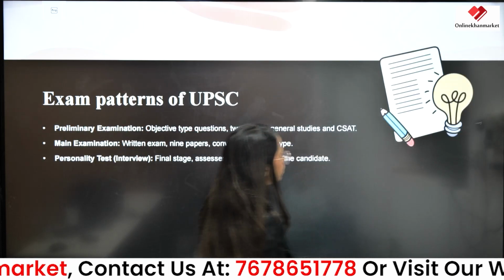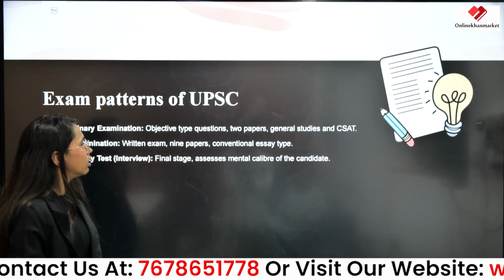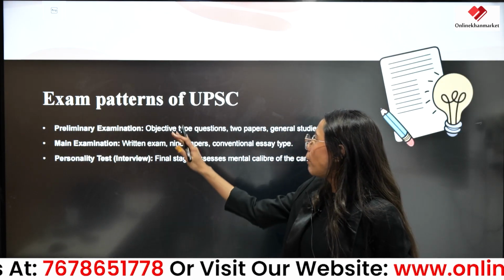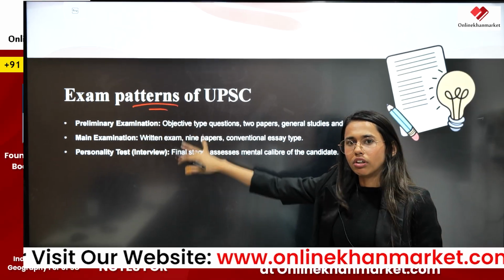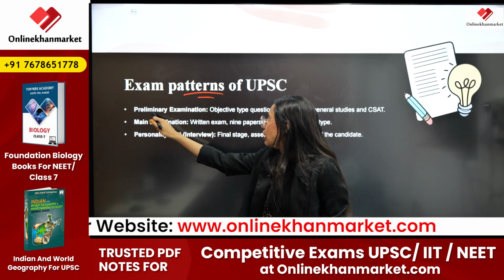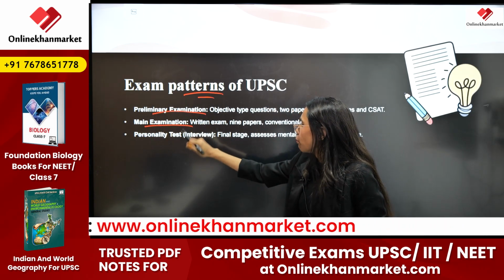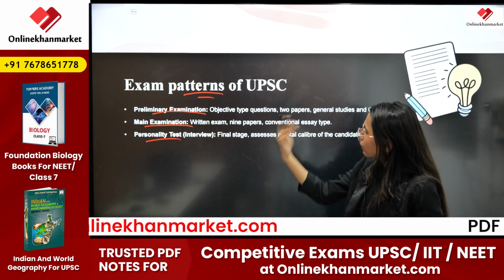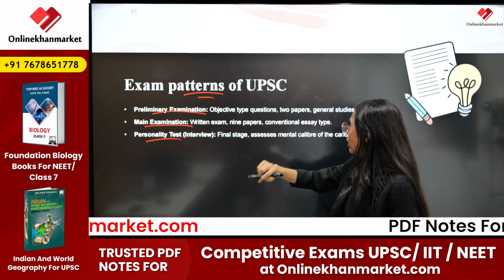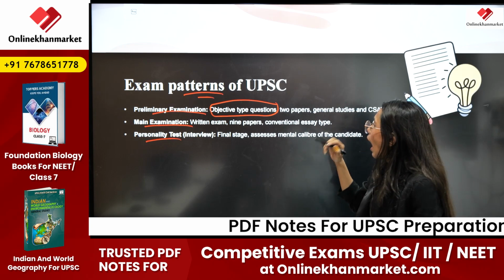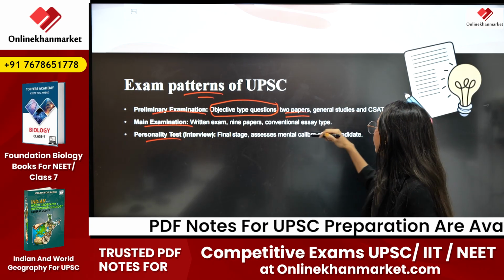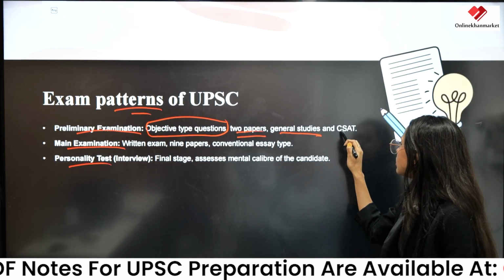Moving further. So here is the exam pattern for the UPSC exam. It is, in brief, the preliminary exam, main examination and personality test. The preliminary examination is basically objective type and there are 2 papers, that is General Studies and CSAT.